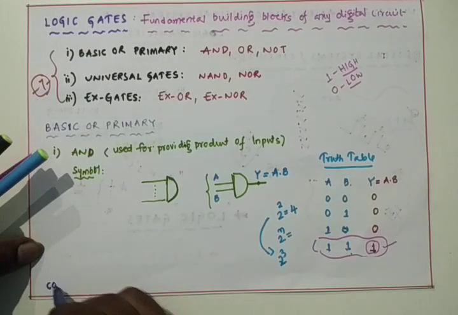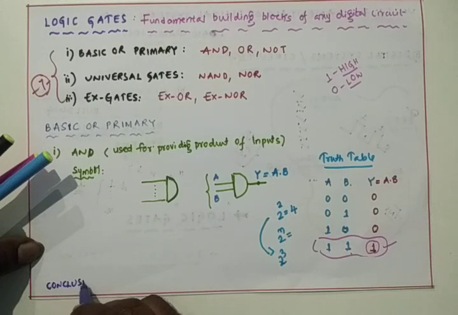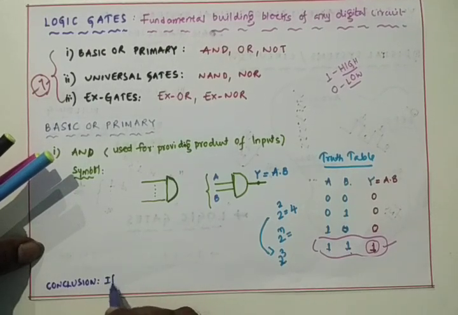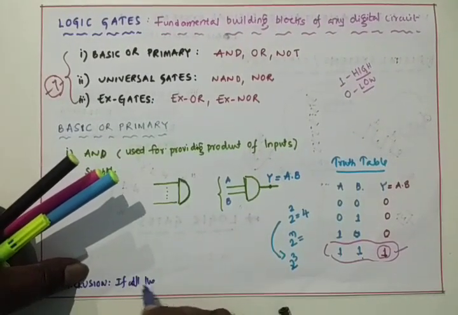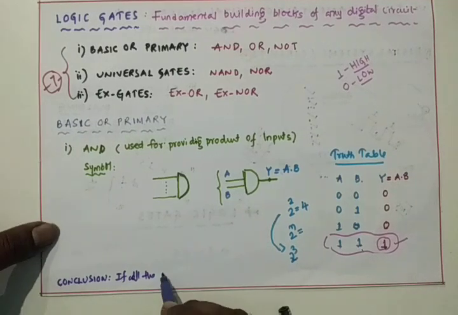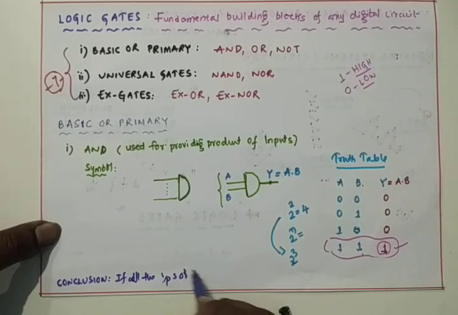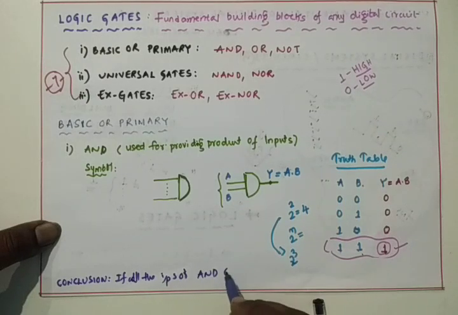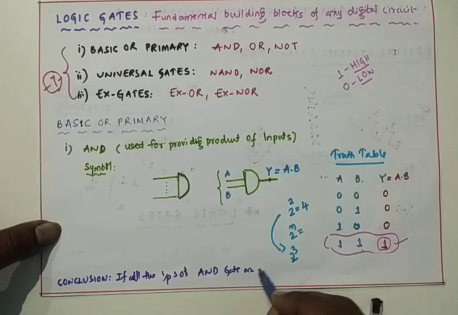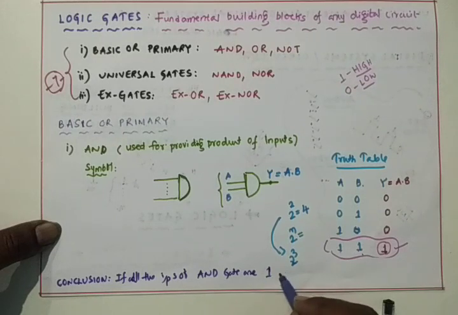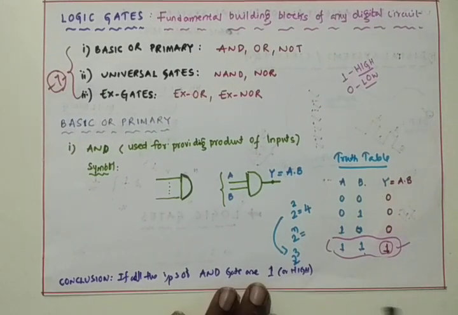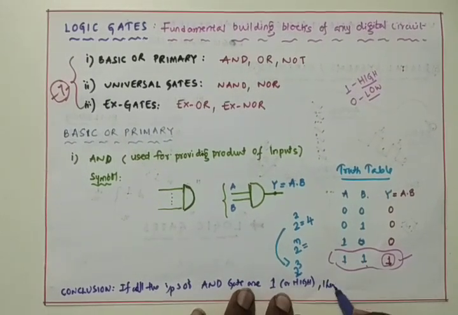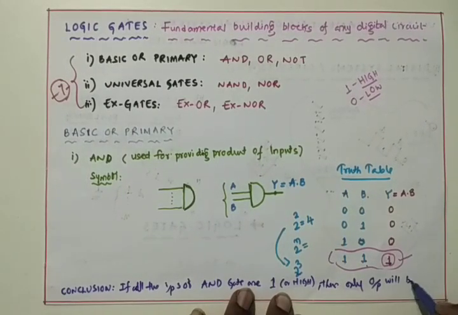Conclusion, I can give the conclusion now. If all the inputs of an AND gate are 1 or high, then only the output will be high.